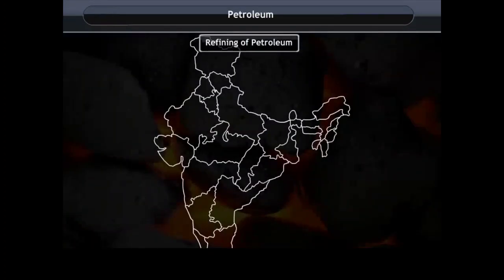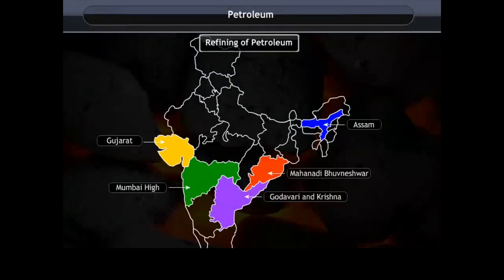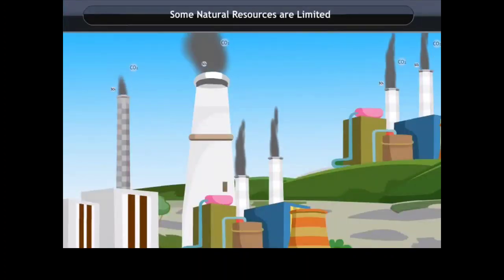In India, oil is found in Assam, Gujarat, and Mumbai High, and in the river basins of Godavari and Krishna, Mahanadi, Bhubaneswar, Jodhpur, Rajasthan. Some natural resources are limited.